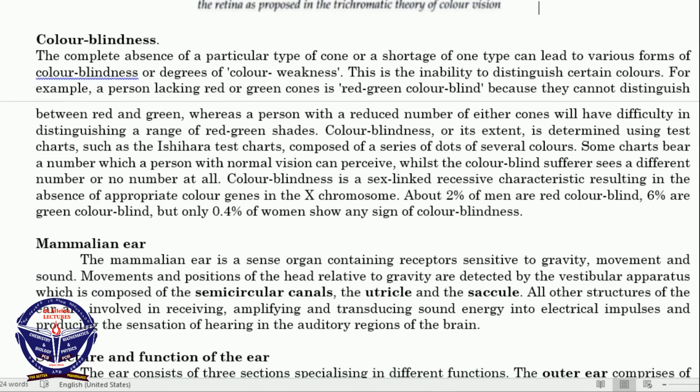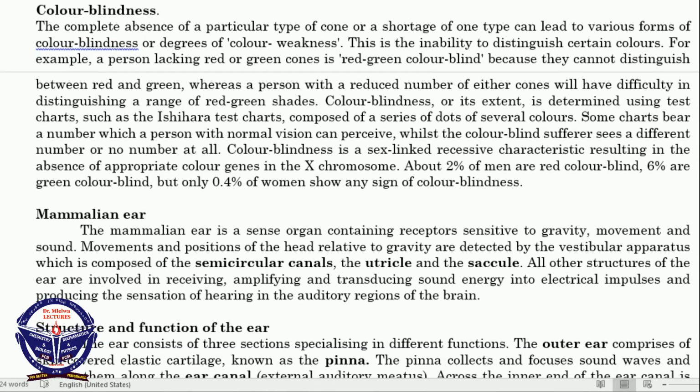Usiku tunatumia rods, and rods they can't differentiate color of different wavelength. So we have no color vision in night, because in night we are using rods. Now let's go to discuss a little about color blindness.